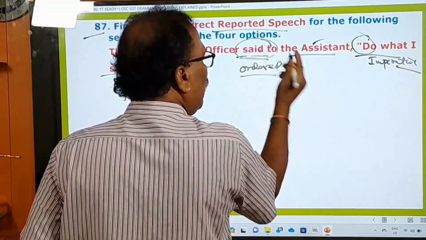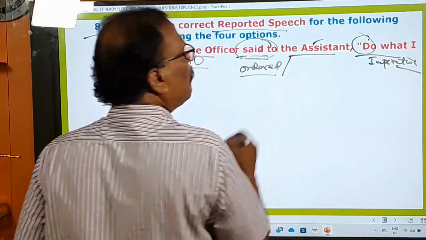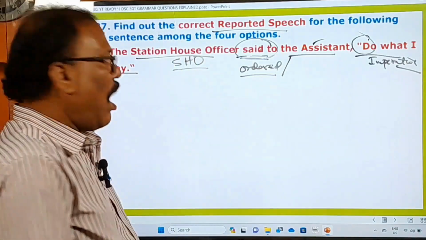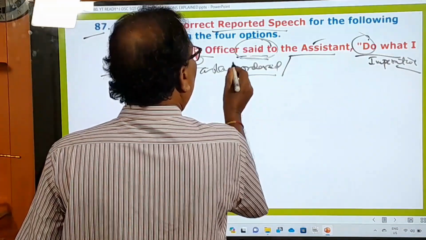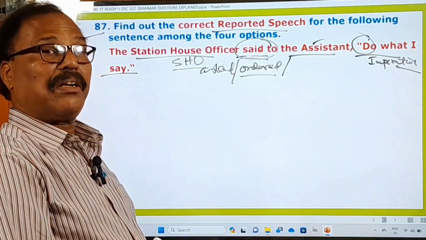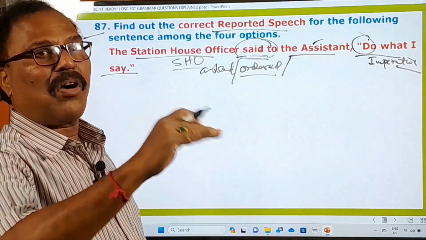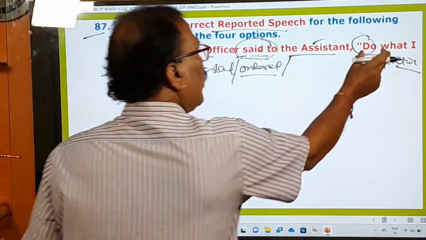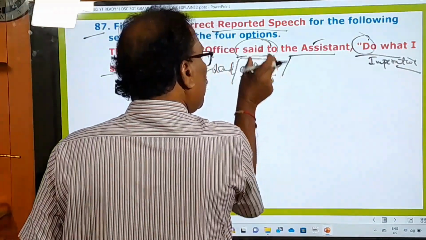Said to or said must be turned into ordered, commanded, requested, suggested, advised, according to the context of the sentence. Here you think there is an order, so you must change this into ordered.